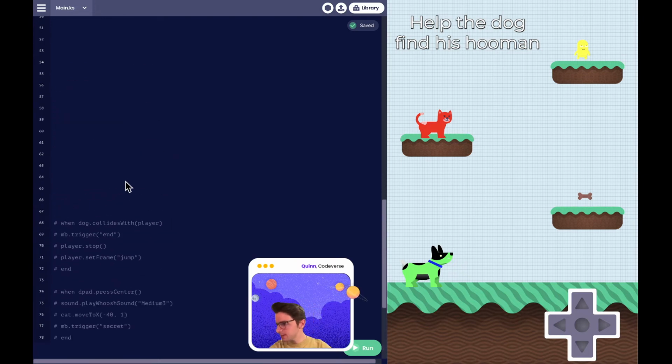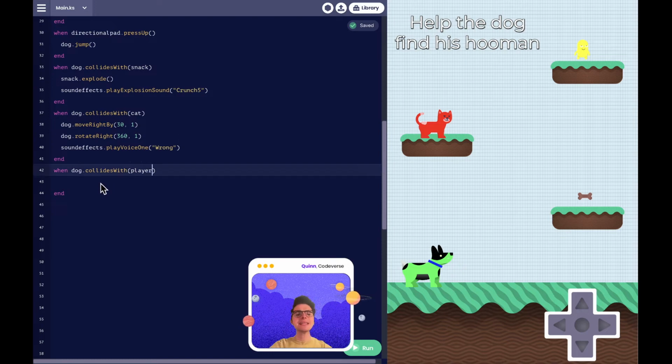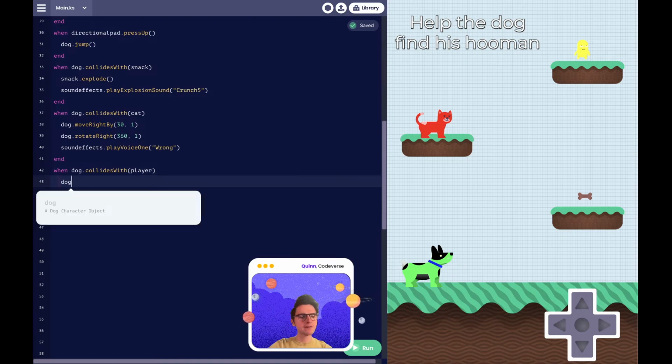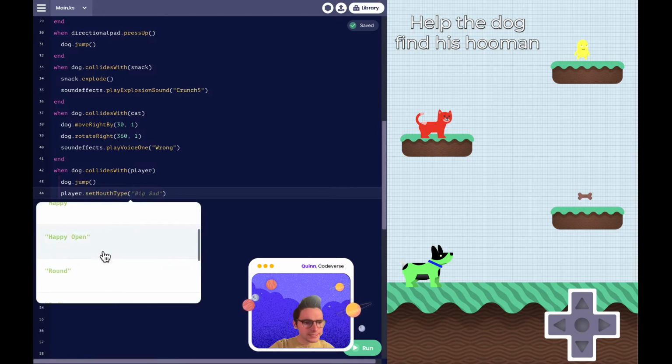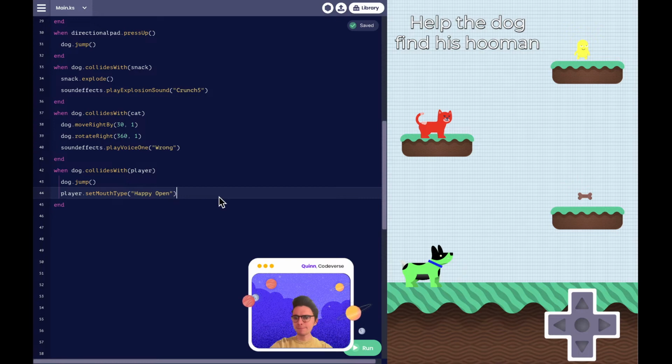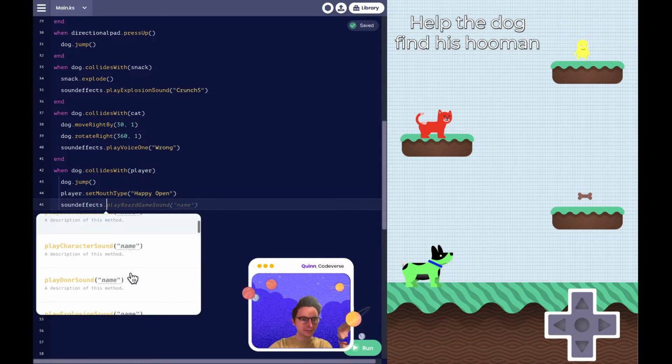All right, I'm seeing the dog should jump and the player should smile. Oh my goodness, I love that suggestion. So we'll have our dog jump, we'll have our player set the mouth type to, let's see, happy open, yeah. And let's have our sound be congratulatory. We won the game after all, right? So let's play a jingle, and let's just try this one.